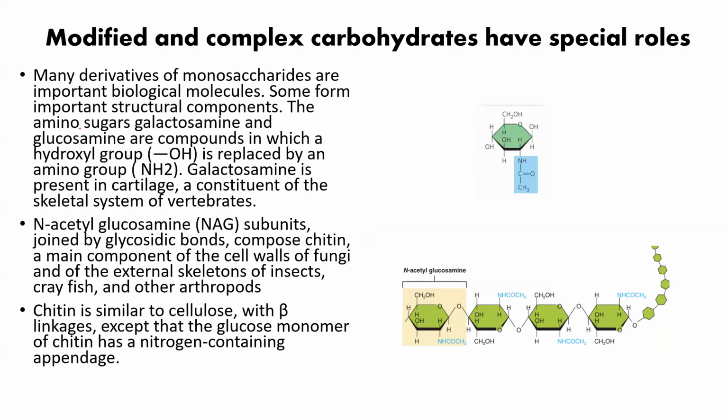If you see, they are amino sugars. For example, you are adding an amine group to galactosamine, or you can say N-acetyl galactosamine. Chitin is a homopolymer, similar to cellulose with beta linkage, except that the glucose monomer of chitin has nitrogen-containing appendages. This is a monomer unit, and it is just like cellulose. It cannot work as a nutrient and cannot be broken down by the enzymes present in the animal body.